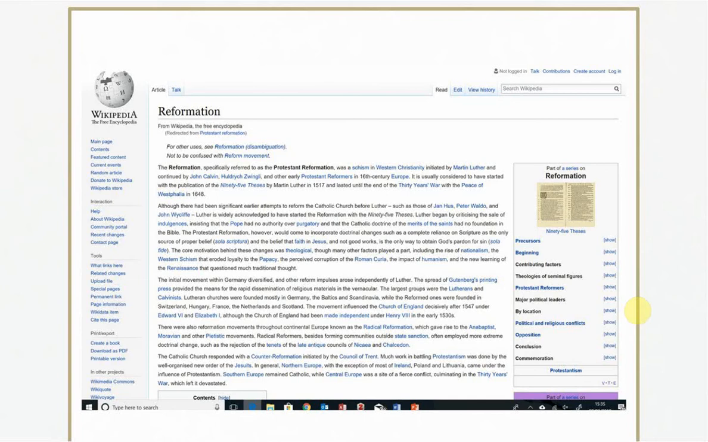So just reading through the first couple of sentences, I see that it was a schism in Western Christianity, initiated by Martin Luther, continued by John Calvin and Zwingli, other Protestant reformers in 16th century Europe. So I already, just from that first sentence, have a general idea of what it was, when it took place, and then I can move on from here to do some further research using those keywords to find some resources which are more trustworthy and verifiable than this Wikipedia page.